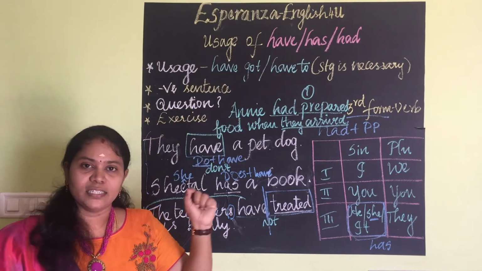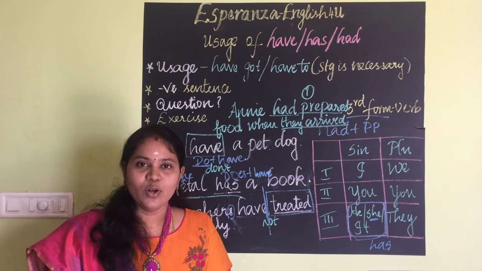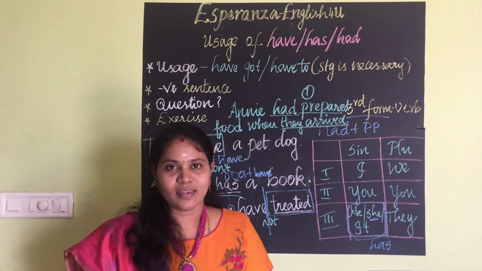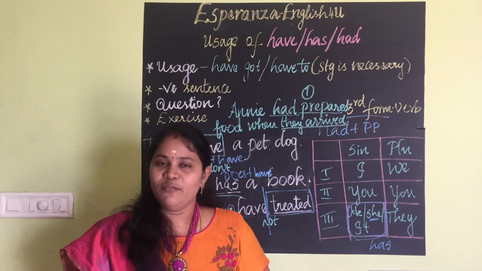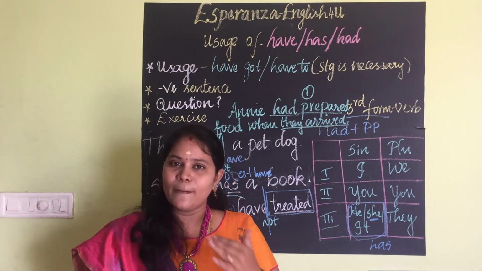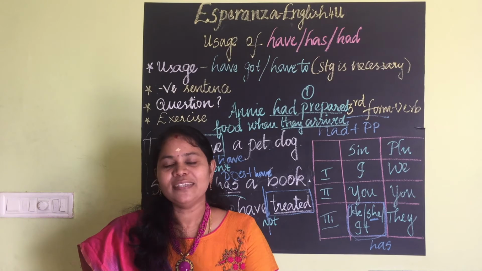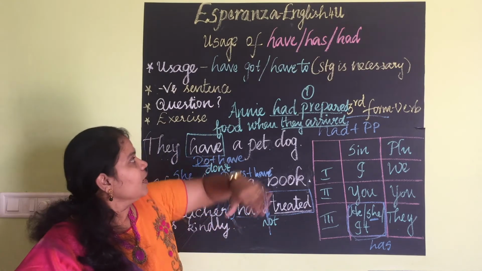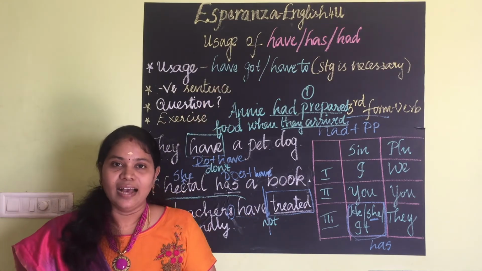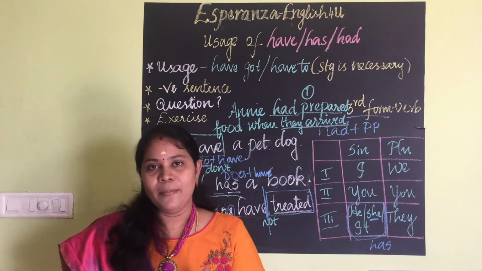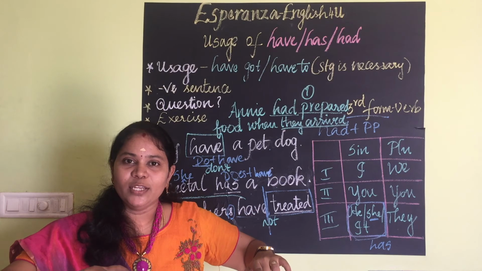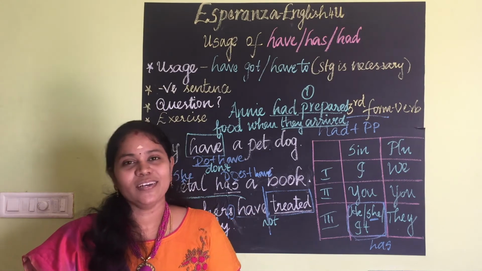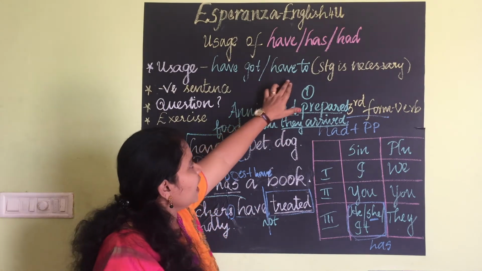The next thing, have got. We have seen this word, have got. I have got a new mobile. I have a new mobile. Both sentences are correct. We can use have got or have. Both convey the same meaning. Clear? She has got a mail. There we can also use "she has a mail." That is also correct.